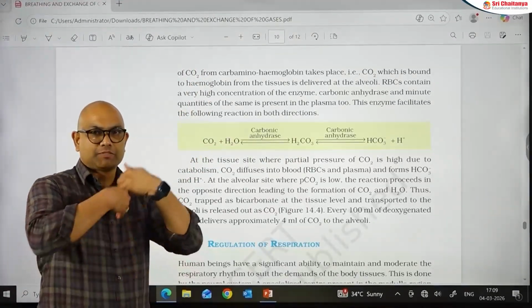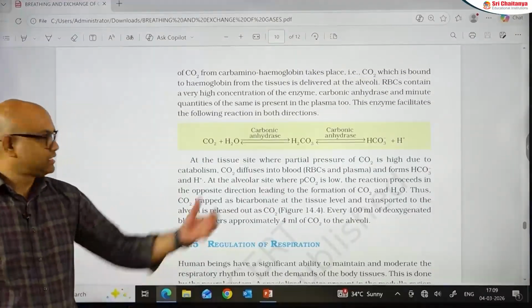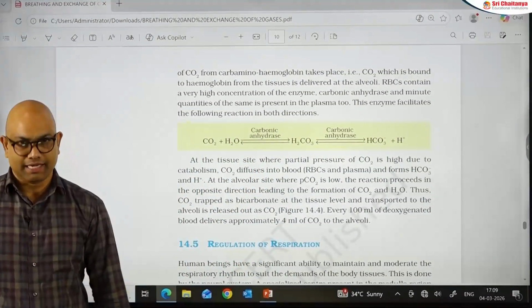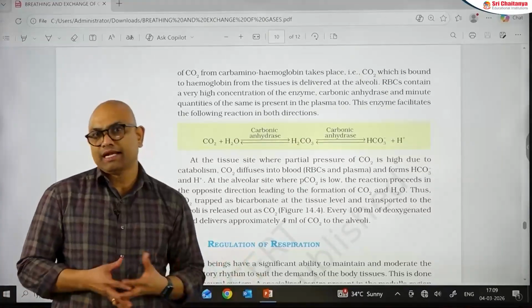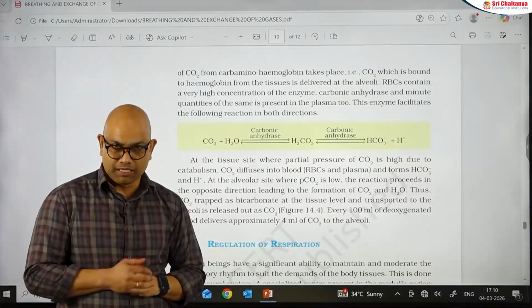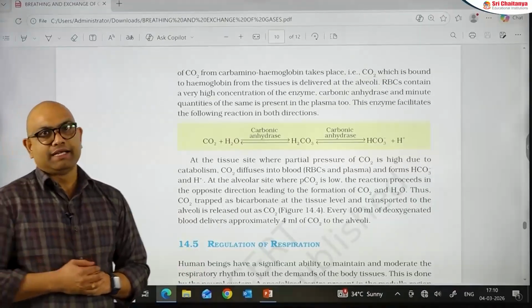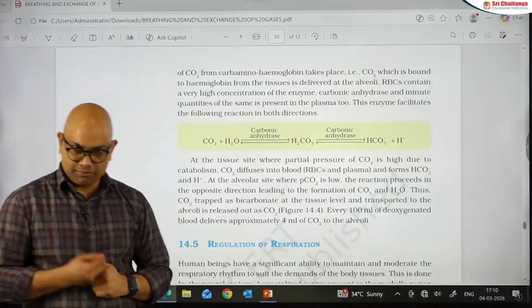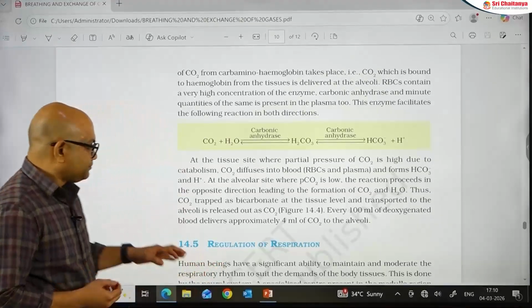From alveoli, by expiration it will be sent out. This is the backward reaction. Even for the backward reaction, the enzyme required is carbonic anhydrase. This enzyme is present in RBC. Of course, it is also present in the plasma, but the carbonic anhydrase present in the RBC is more concentrated compared to the plasma.